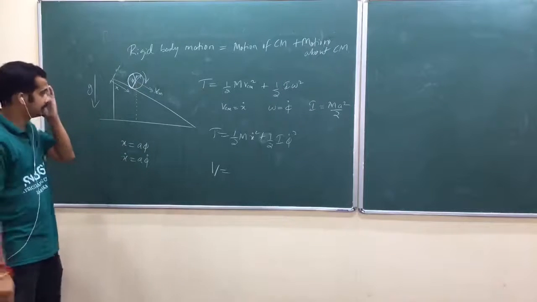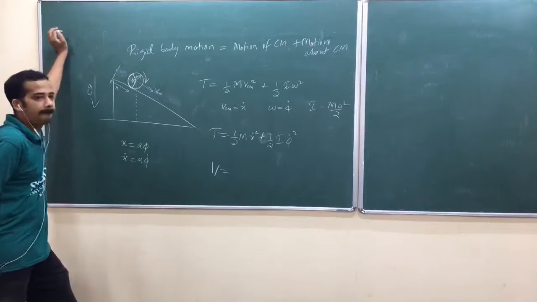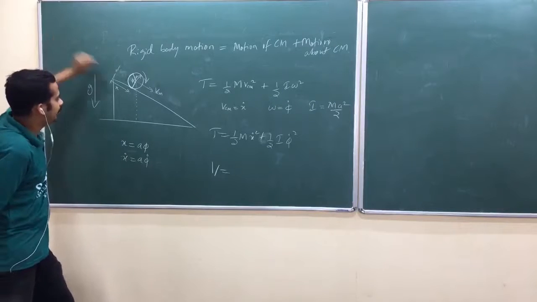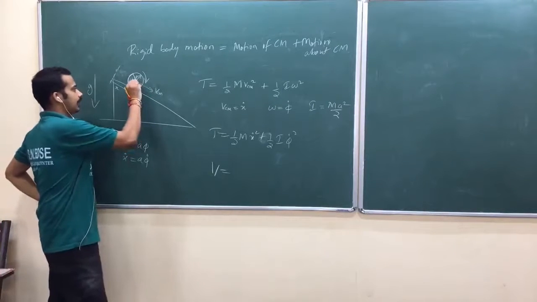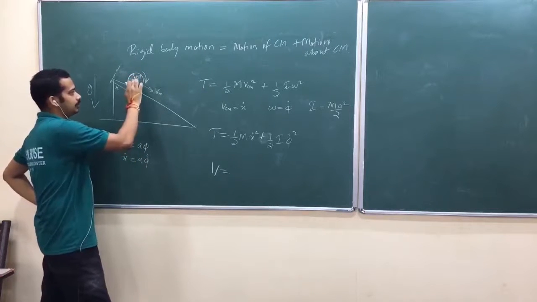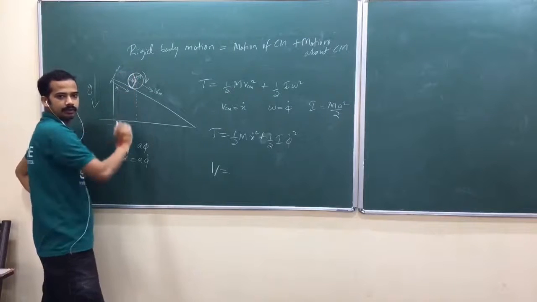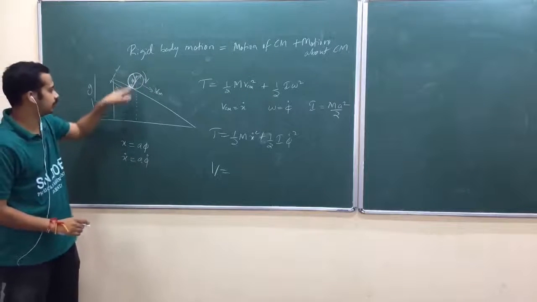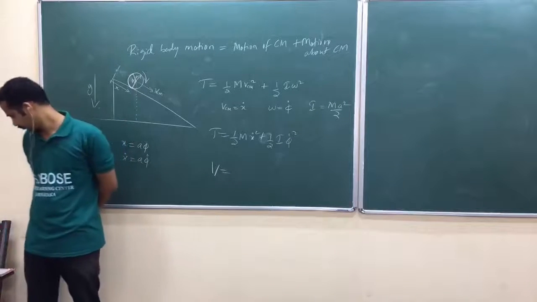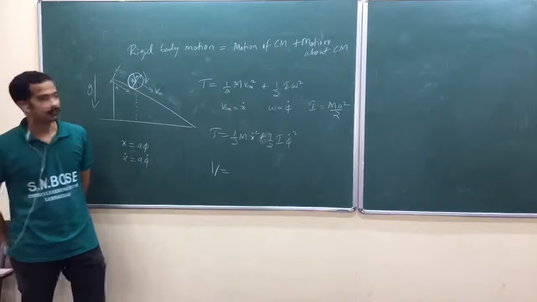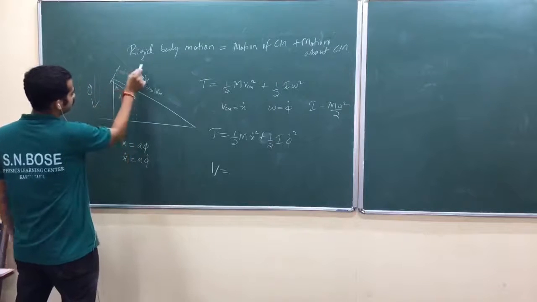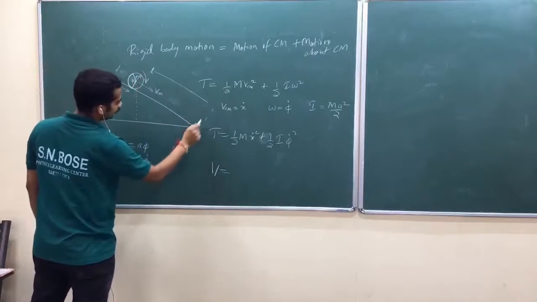How do you write mg into height? You should locate the center of mass, the height of the center of mass from the Earth's surface. How do you find this distance? So I think I need this total length. Let me take it as L. This total length is L. Is that okay?